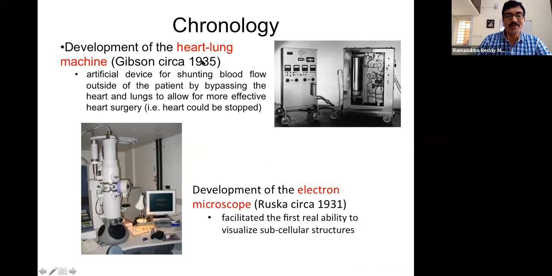And maybe the development of the heart-lung machine. Here, the entire heart function and lung function is provided from outside the body, giving rest to the heart or even to the lungs, so that they can be repaired, or if they are not functioning properly. Even today, we do come across these heart-lung machines, and they are very popular for heart transplantation, bypass surgeries and these sort of things.